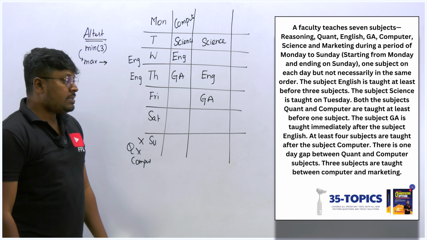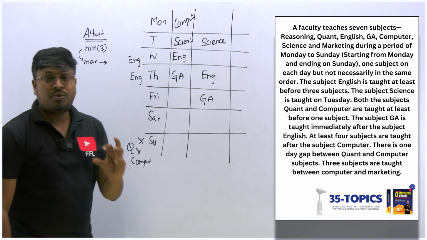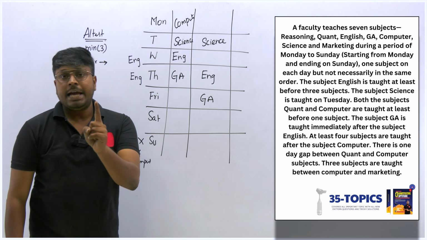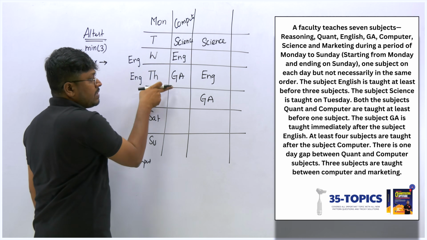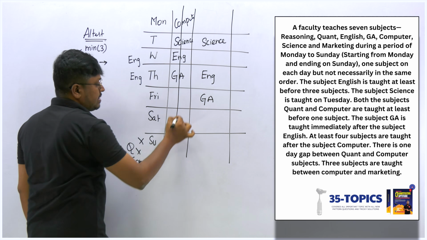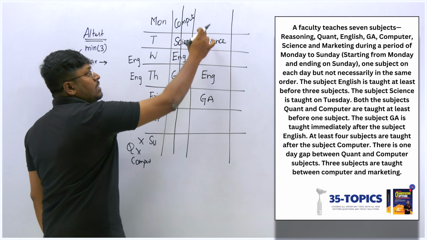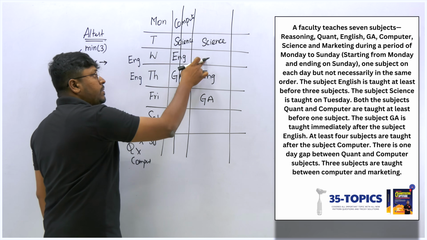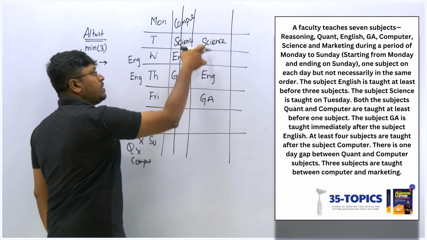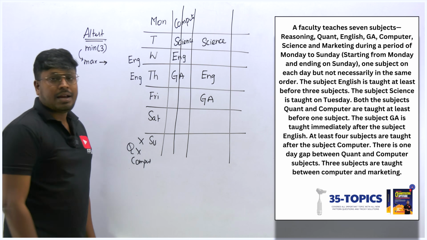So the next point is, there is one gap between quant and computer. So between quant and the computer, there is a gap of 1. We already fixed computer here. There is no place to fix quant. So we can say this possibility is completely eliminated. So now we got that either computer should be placed here or computer should be placed here. If I place computer, this will be quant. So these are the 2 places for computer and quant.